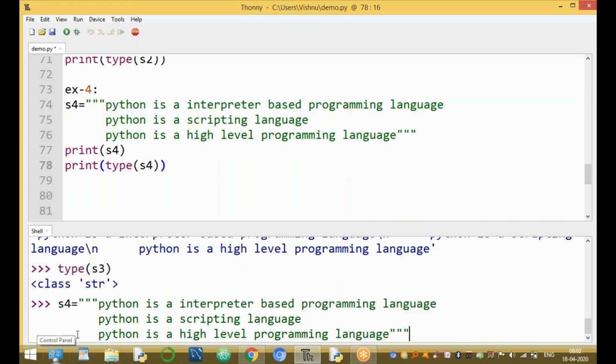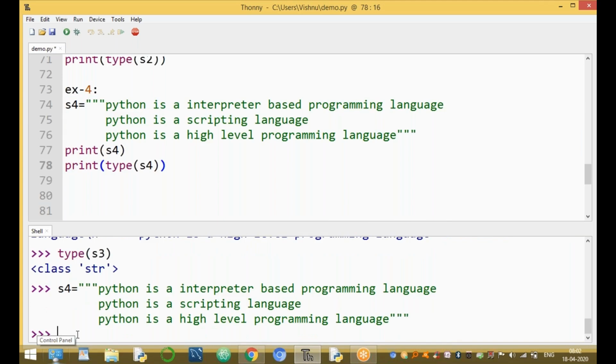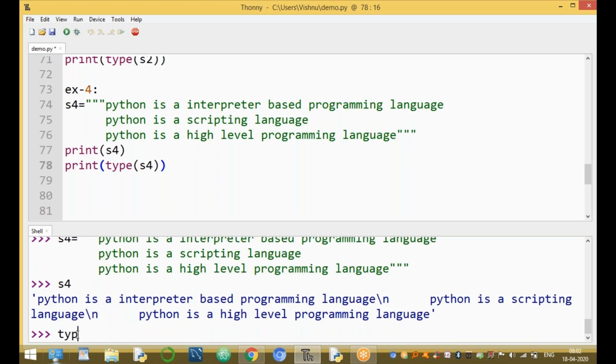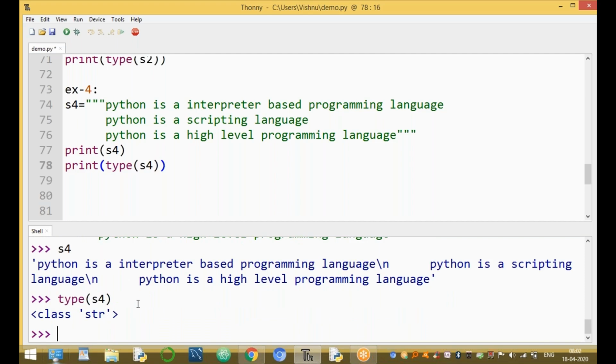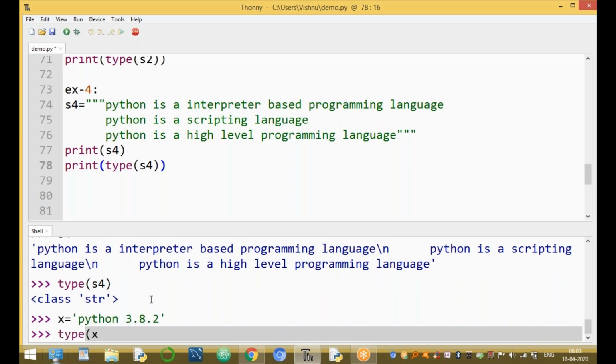So here we can have the data type. This string is enclosed by the triple double quotes. Only S4, the value of S4, and the type of S4. It is called the string data type. That means a collection of alphabets, digits, and special symbols is represented by a string type. For example, x equal to Python 3.8.2.